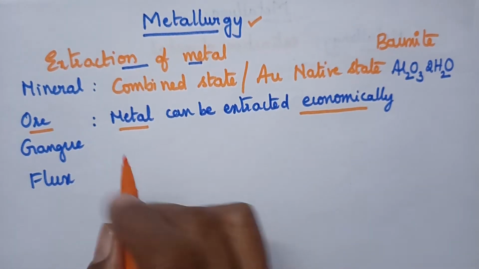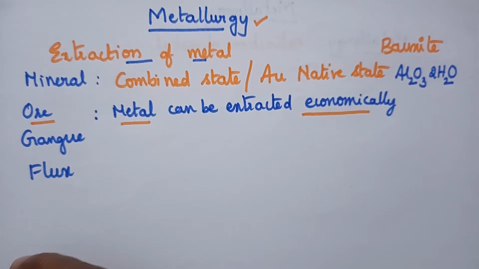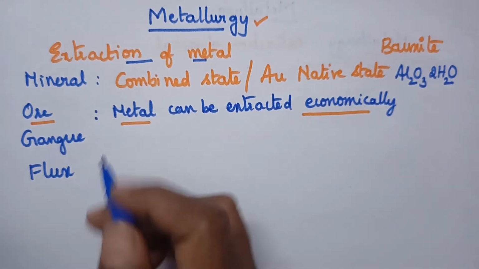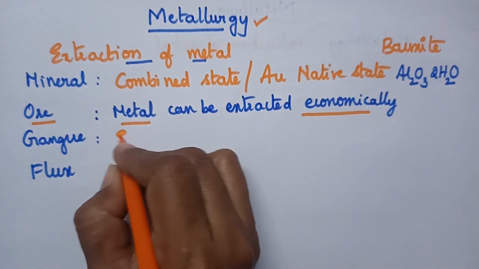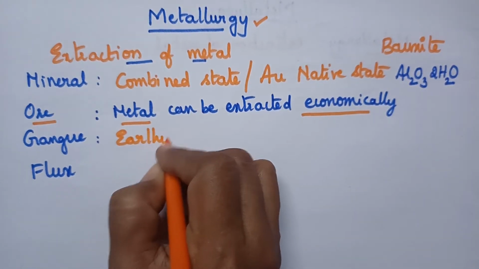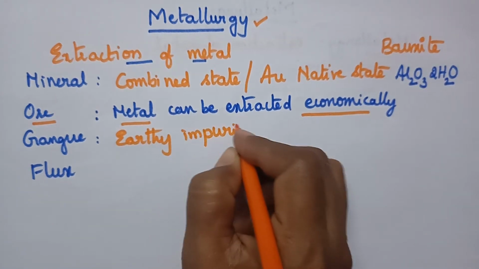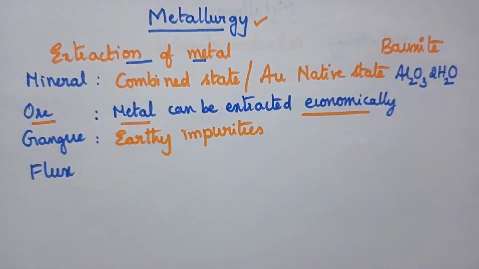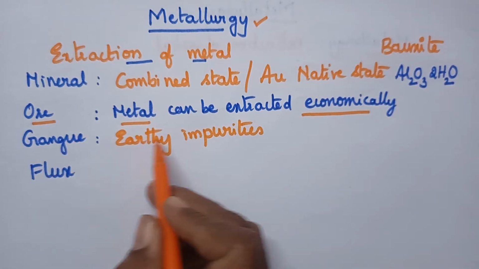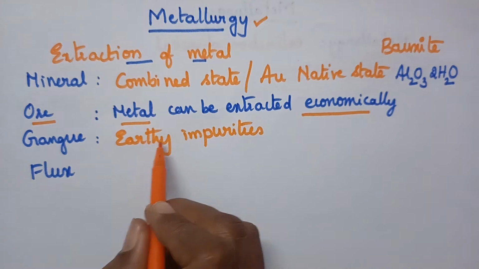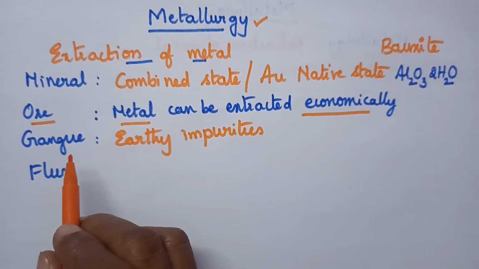In general, minerals and ores are available in the earth crust, which means they will be associated with earthy impurities. The earthy impurities associated with ore are called gangue.